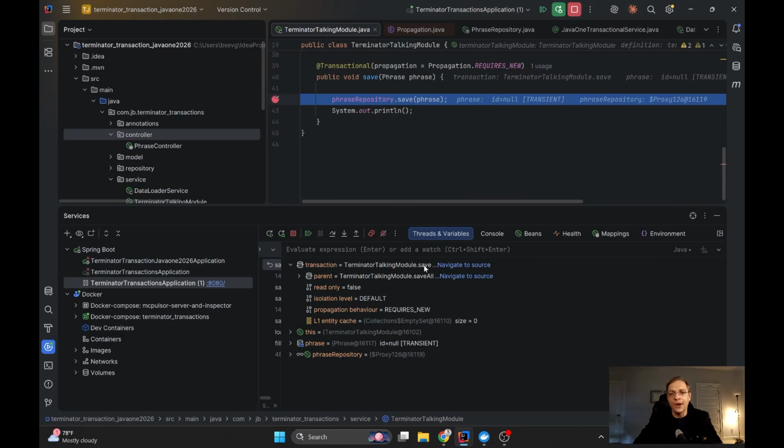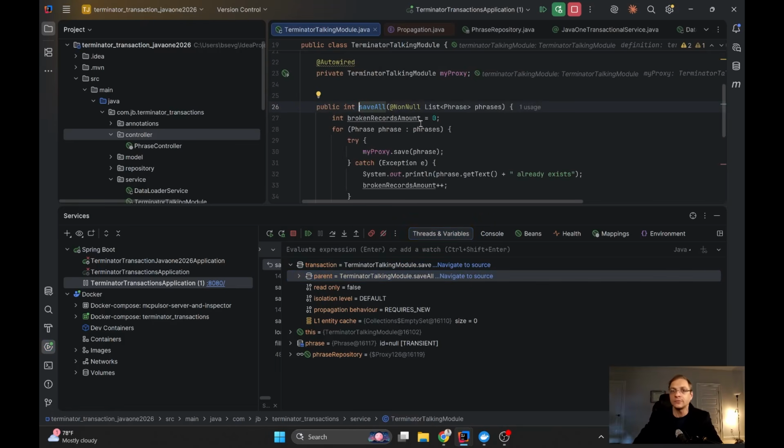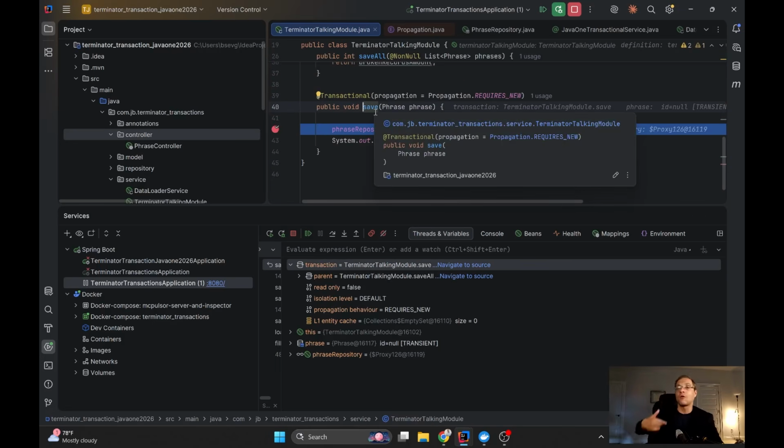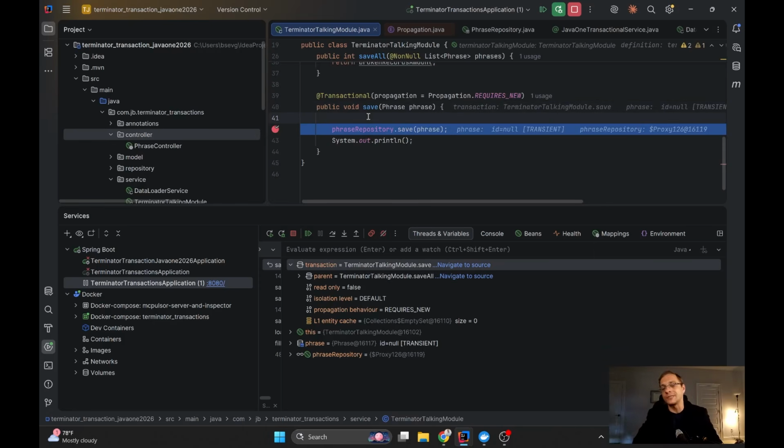You see, we have save and save all, which is the parent transaction. You see, it's a parent transaction, and if you click navigate to source, we see that the parent transaction started from here, and this one is started from here because we are calling it from the proxy.